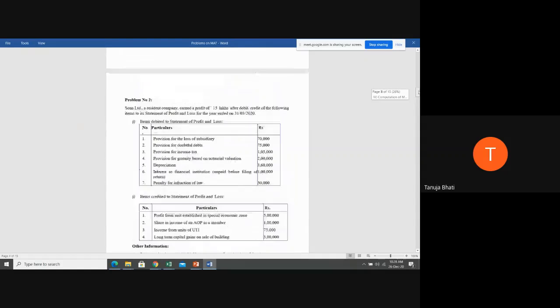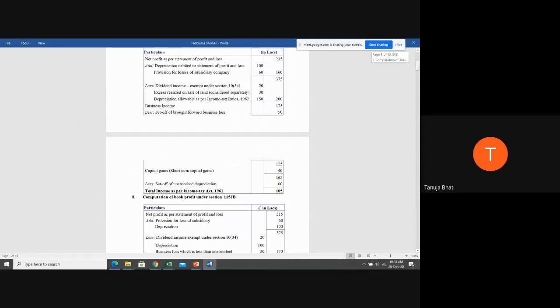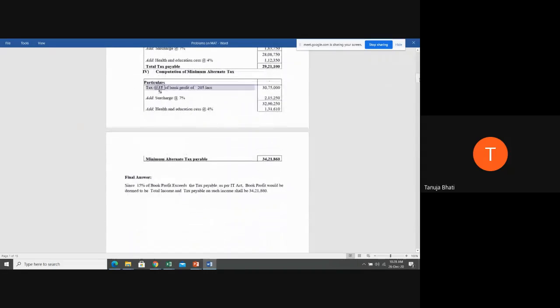But what is the question that they are asking? Question is, they are asking to compute the total income and tax payable. They didn't ask for MAT credit, correct? But yes, you can write additionally in the end that since the tax payable is as per the MAT provisions, how much will be the MAT credit, students?